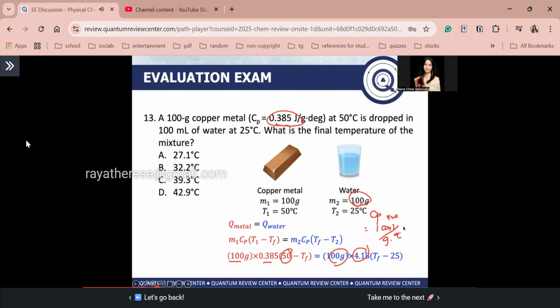Celsius, right? But guys, we want it in terms of joules. Why in terms of joules? Because the specific heat capacity of your copper metal is in terms of joules. So let's convert this into joules. So this is equal to 4.18 joules over grams times degree Celsius. Okay? Times Tf minus 25, also given.